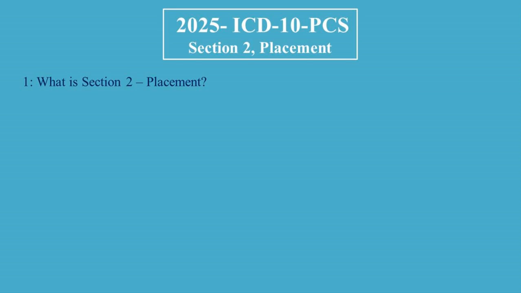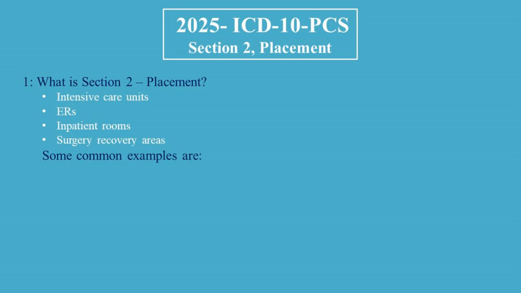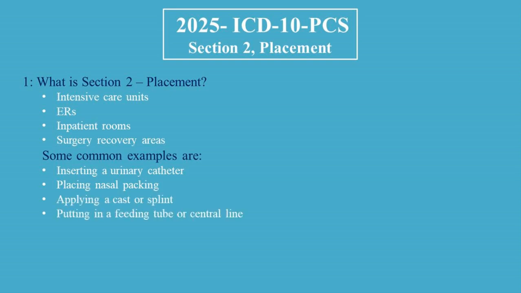Section 2 of ICD 10 PCS includes procedures that insert or apply a device or material without doing surgery on the body itself. These are common in intensive care units, ERs, inpatient rooms, surgery recovery areas. Some common examples are inserting a urinary catheter, placing nasal packing, applying a cast or splint, putting in a feeding tube or central line. These are supportive procedures, not surgeries.